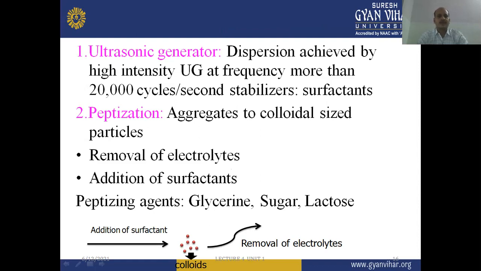In peptization, as we discussed, aggregates are converted to colloidal size particles. It can be achieved by removal of electrolytes or by the addition of surface active agents or surfactants. Some of the peptizing agents are given here, like glycerin, sugar, lactose, etc. So, by addition of surfactant or by removal of electrolytes, the colloidal sol can be formulated by the use of the peptization method.